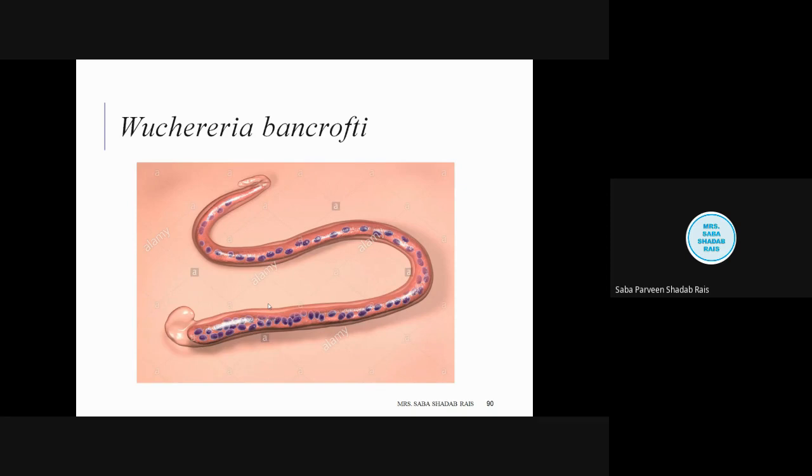They are present in the peripheral blood circulation during 10 p.m. to 2 a.m. Student, note down the timing, because this timing is very important, where they will be staying in the peripheral system. A question in the form of an MCQ can be asked: the filarial worm remains in the peripheral blood circulation during dash.